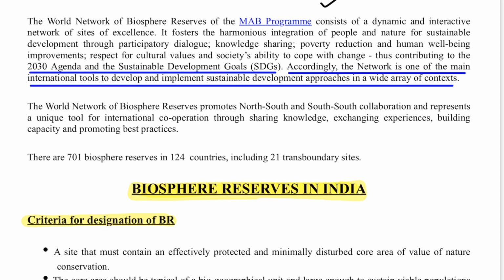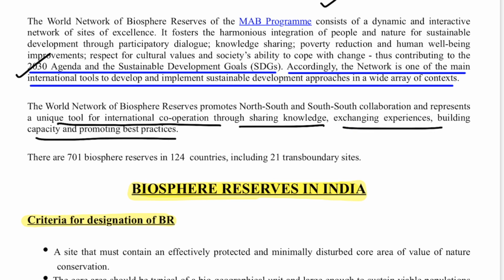So this World Network of Biosphere Reserves is actually fulfilling the SDG, the 2030 agenda of the Sustainable Development Goals, which was taken up in 2017. It is also one of the programs of the United Nations Environment Program, which was launched in 1992 at the Rio de Janeiro summit. What the World Network of Biosphere Reserves is doing is that it is a unique tool for international cooperation through sharing of knowledge, exchanging experiences, building capacity, and promoting best practices and best logistic support. So this is what they are doing.